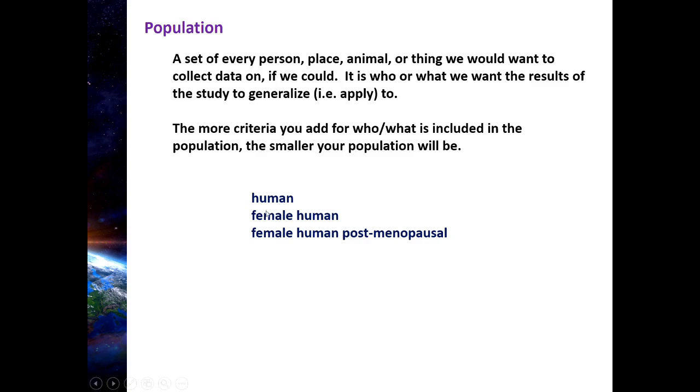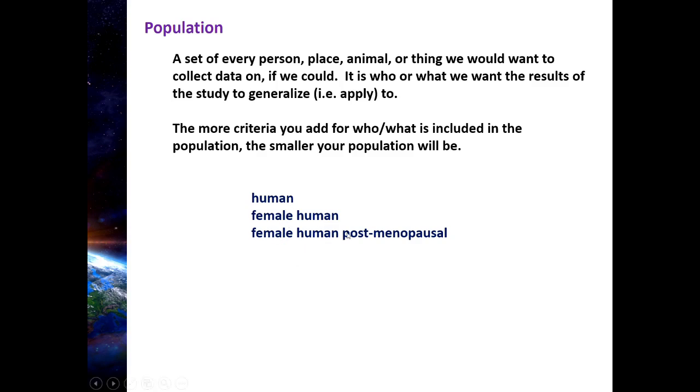Now, do you see how this population, how I've defined it, is going to be smaller than this one, female humans, and that's going to be smaller than the first one where I said I'm interested in all humans? And you should begin to understand now what this is saying. It says the more criteria you add for who or what is to be included in the population, which you define, the smaller your population will be. So if I define my population as human, that's only one criteria, that's going to be immense. If I add another criteria and say, no, they have to be female human, with those two criteria, well, guess what? I've pretty much halved the population size, right? It's now going to be half as big because I'm eliminating all the male humans, all right?